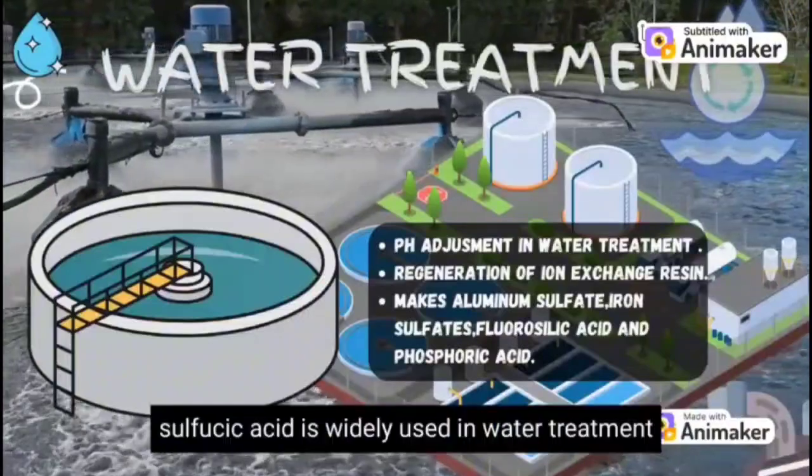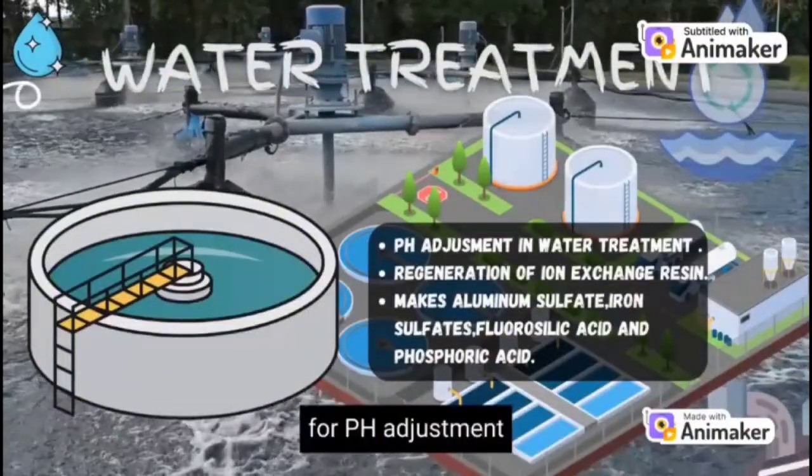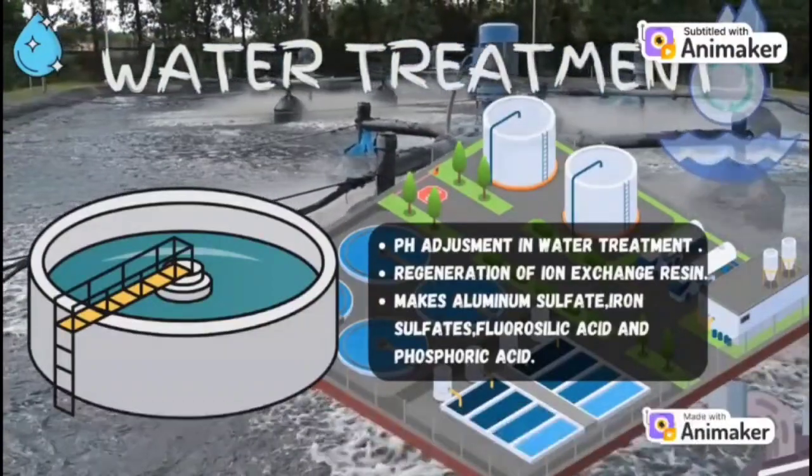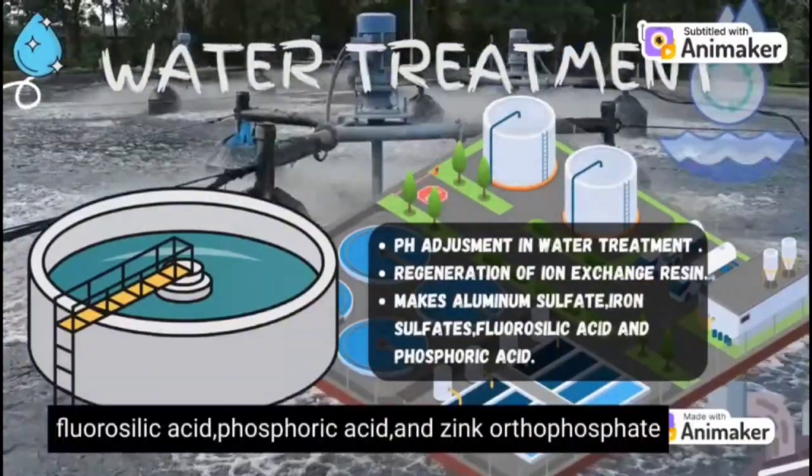Last but not least, sulfuric acid is widely used in water treatment for pH adjustment and can also be used to regenerate ion exchange resin. Sulfuric acid is used to manufacture aluminum sulfate, ferrous and ferric sulfate, fluorosilicic acid, phosphoric acid, and zinc orthophosphate.